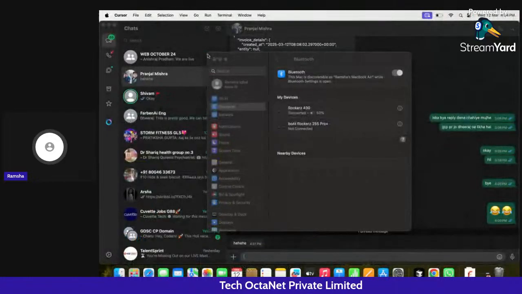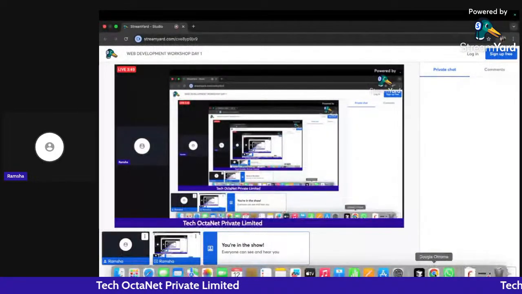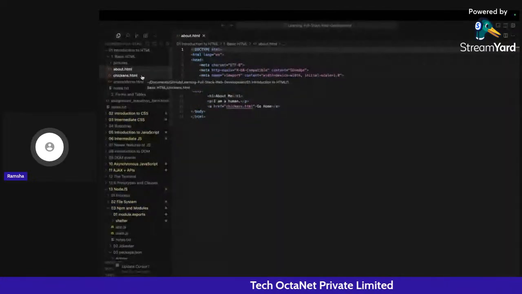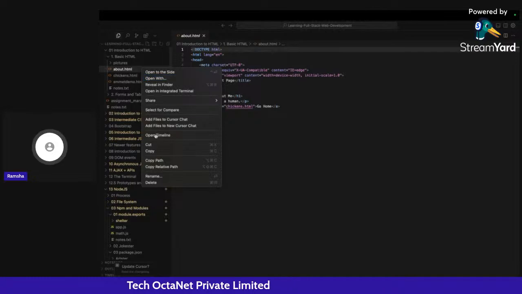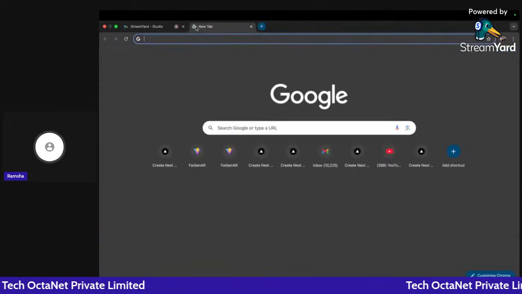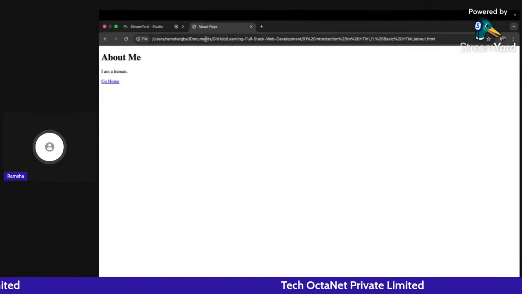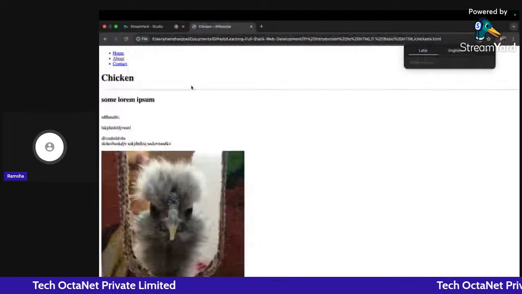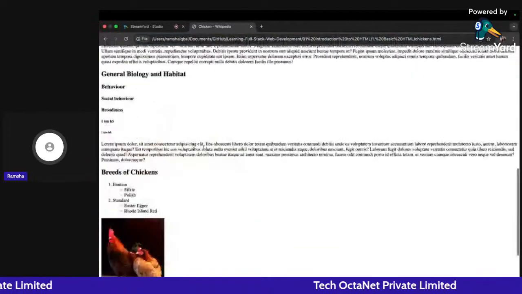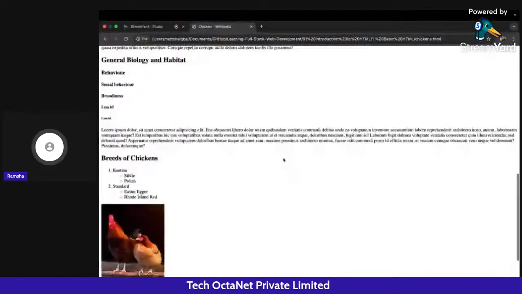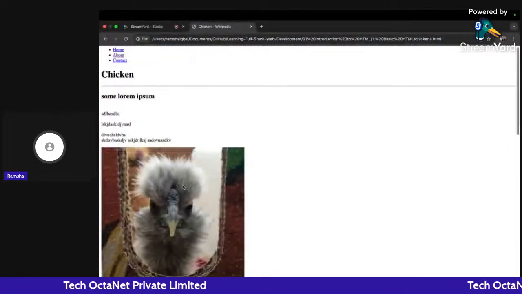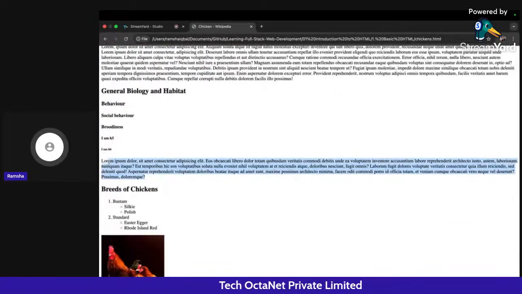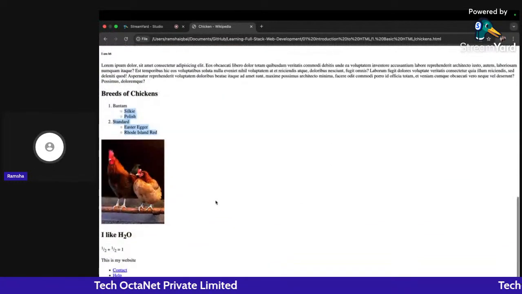Starting with what we are going to do right now, we are going to study some of the basics of web development and how we can create a simple HTML page. For example, if I open this particular page in the browser, we have a very simple HTML page. How we create this, how we write headings and text, how we add a link here, and how we can navigate to another web page, we will be learning all of that today. And how we can add images in a web page, how we are going to add paragraphs, how we are going to add lists. All of these things we are going to study now.